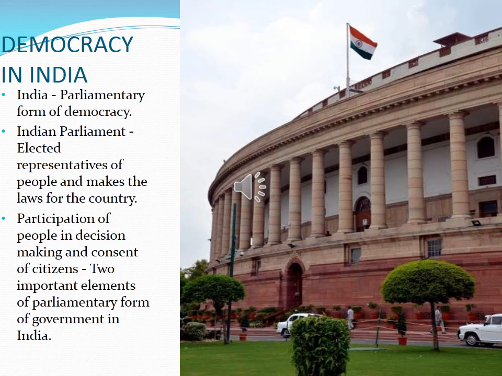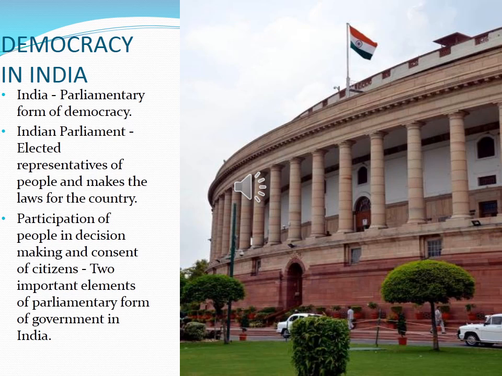The people participate in decision making, and the consent of citizens, that is the permission of the citizens, are the two important elements of the parliamentary form of government. One is the participation of people in decision making, and the other is the consent of citizens, that is the permission to do something.